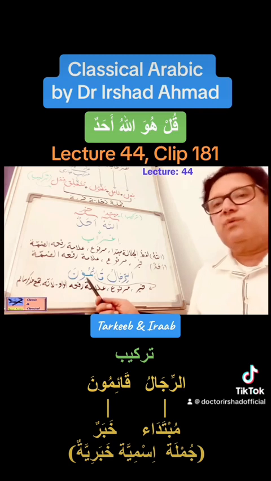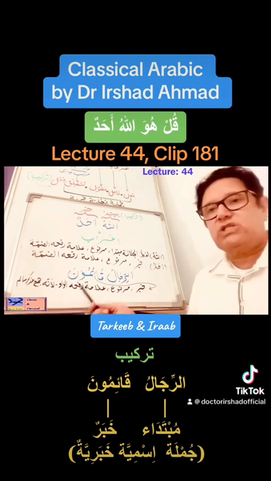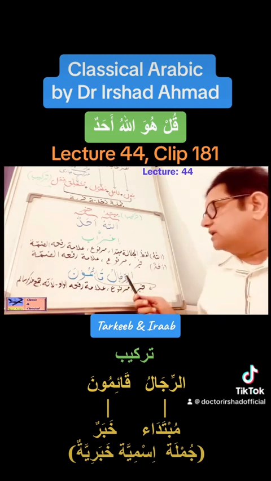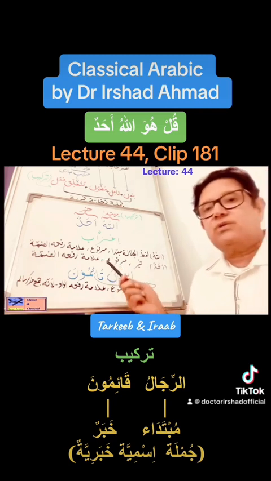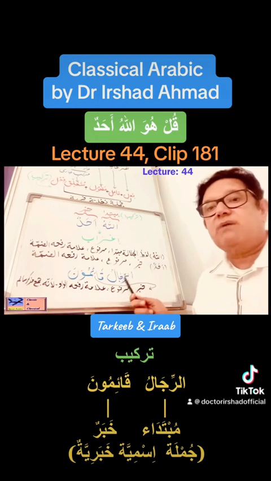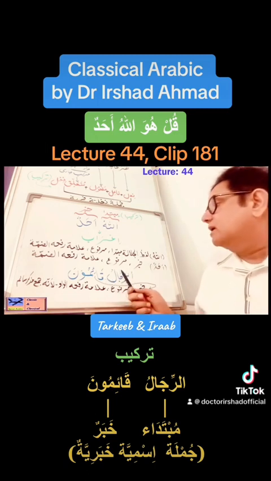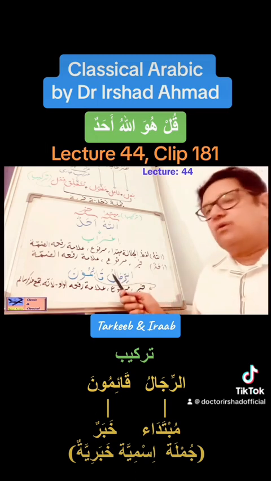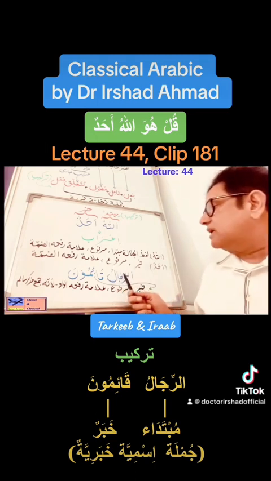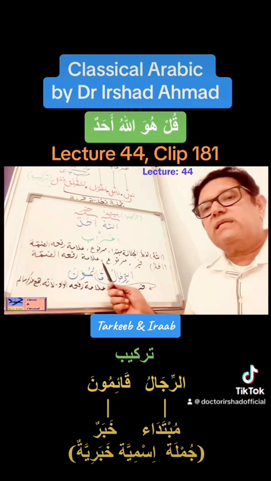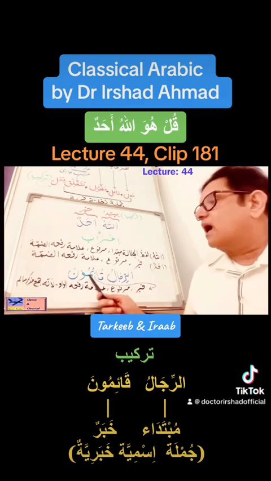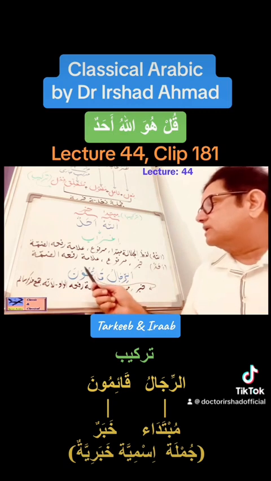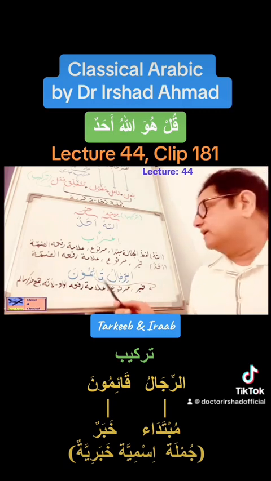Ar-rijalu qa'imuna. The men are standing. So rajulun is one man and rijalun is many men, so that's plural, and that is jama mukassar. So rijalun, when we make it definite, becomes ar-rijalu, we lose tanween. So ar-rijalu, and qa'imun is singular and qa'imuna is the plural of that singular. So this is called jama muzakkar salim, we know that.